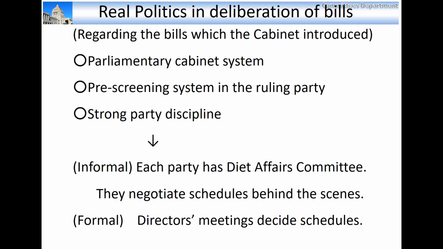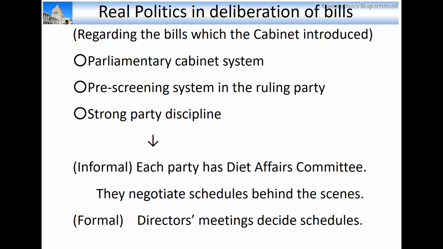So the majority party basically supports the bills which the cabinet has introduced, and in the committees, members of the opposition parties try to point out the problems of the bills. More question time is allocated to opposition party members rather than those of ruling parties.